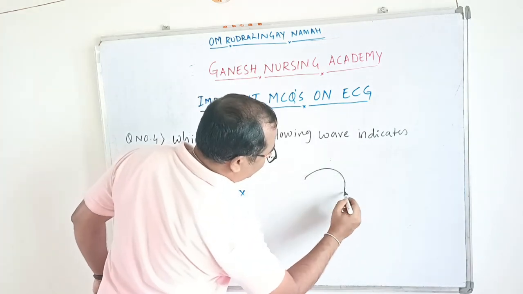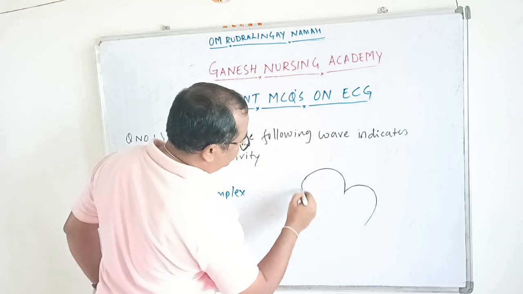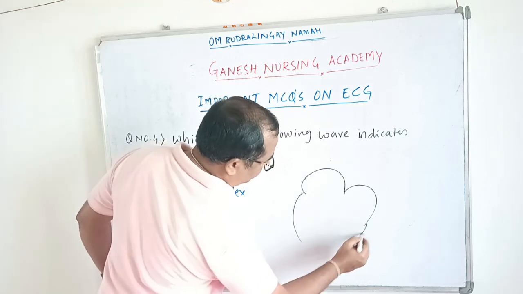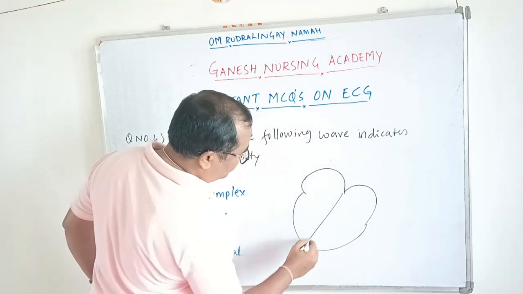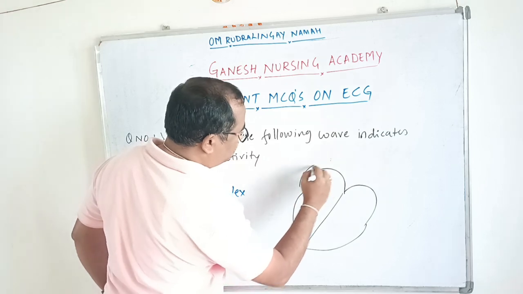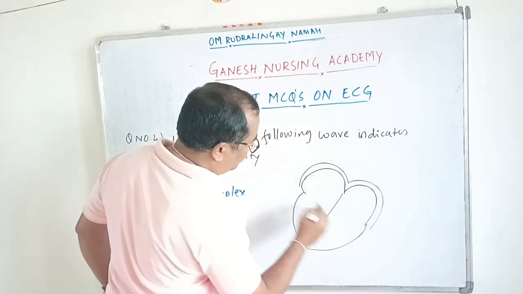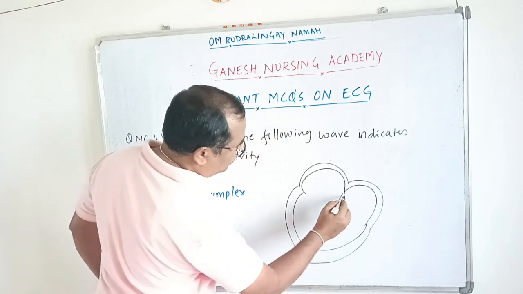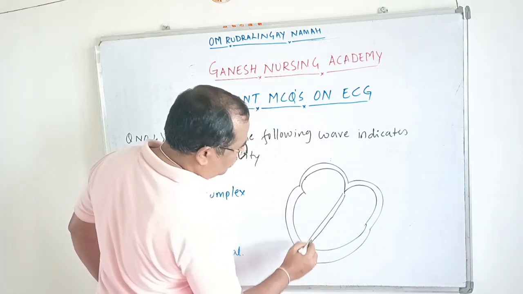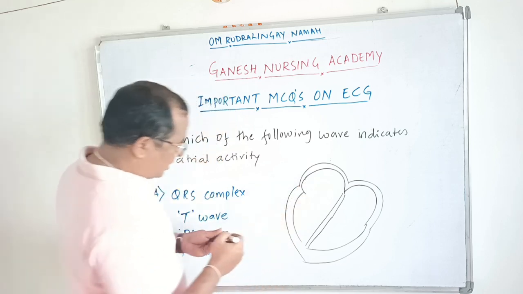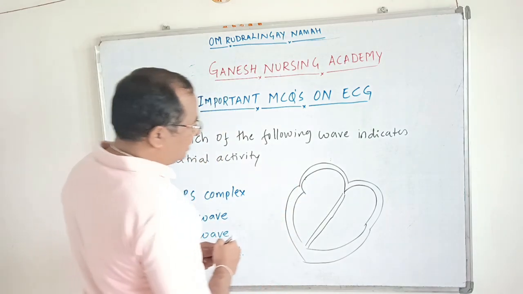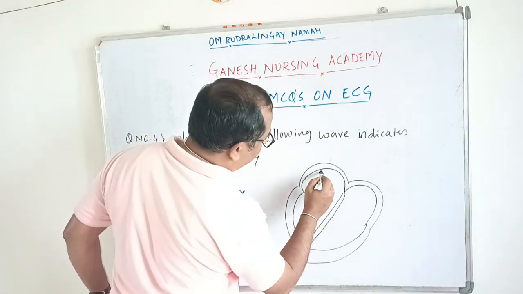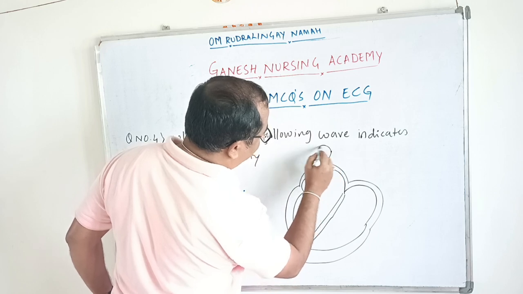If you can see, this is the heart. So what does this P wave indicate? This is the SA node. This is the superior vena cava.